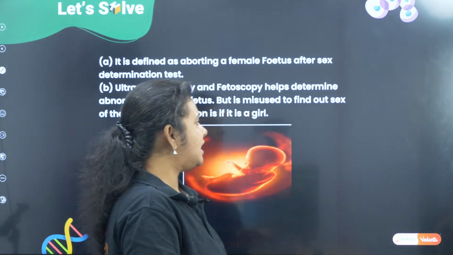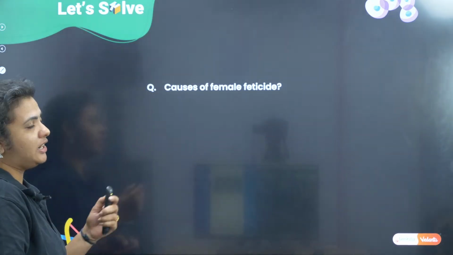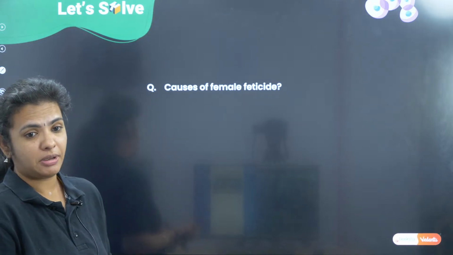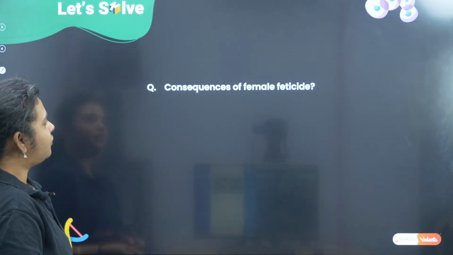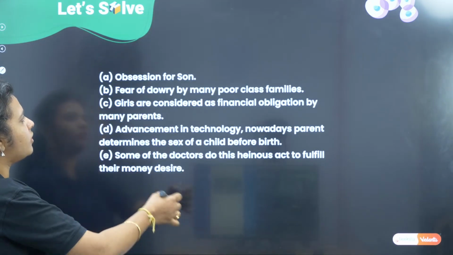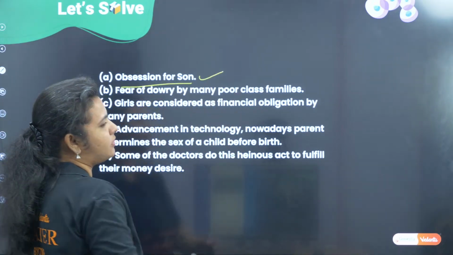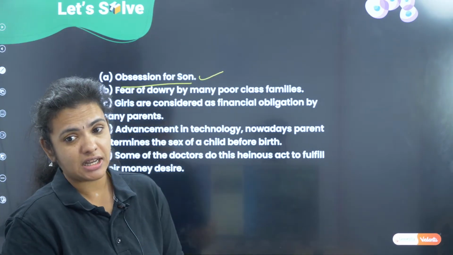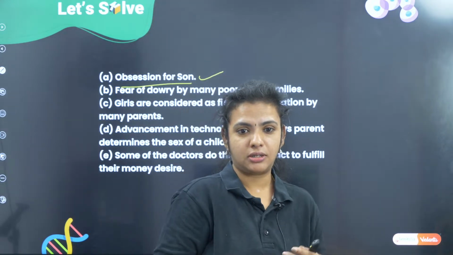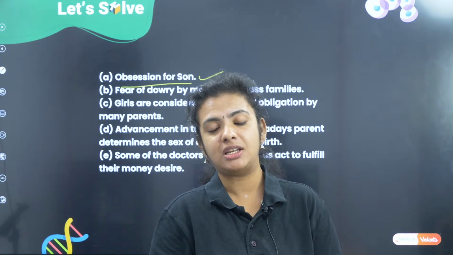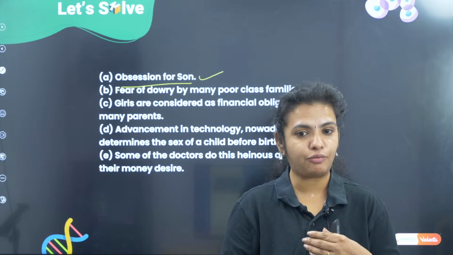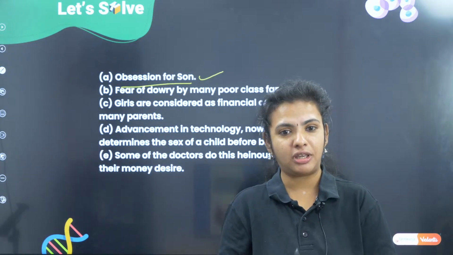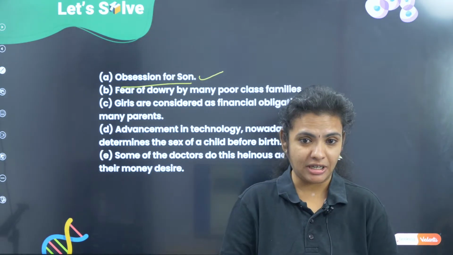So what is the reason for this female feticide? What are the causes? The first thing is obsession for a son. The society thinks that if the child is a boy, it's a big pride. He is going to take care of my property, of me, of my family.